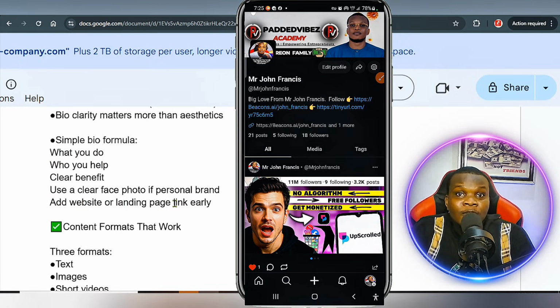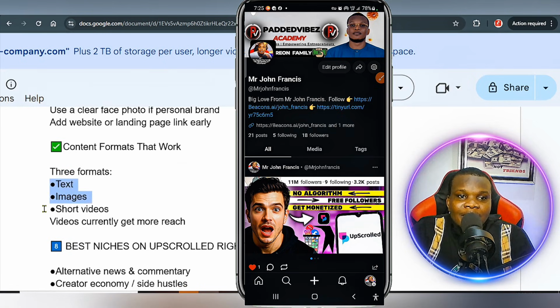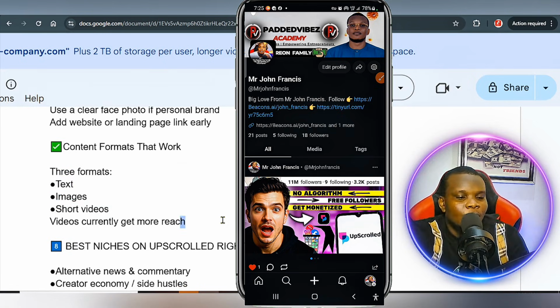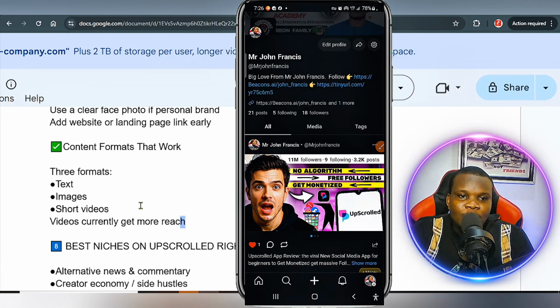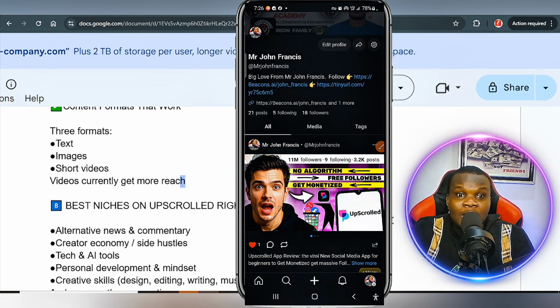So what is the content formula that works right now on this video platform? It's text, image, and short videos. If you come over to the application, to make a post, click on the plus button here. You can see the text section, photo, and video. Most of you might be asking, what am I going to be posting on the platform to start getting engagement?